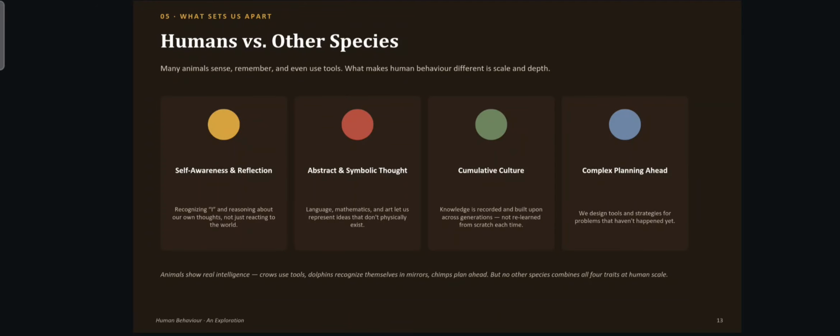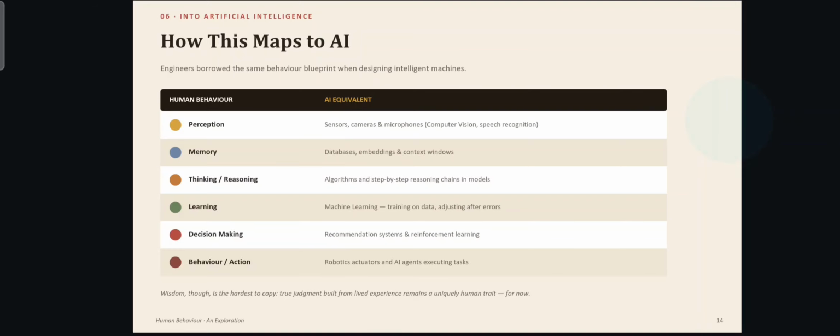Humans versus other species. Many animals sense, remember, and even use tools. What makes human behavior different is scale and depth. Humans have self-awareness and reflection, abstraction and symbolic thought, cumulative culture, and complex planning ahead, where animals don't have all of these. So this is what makes humans more unique than other animals and species.